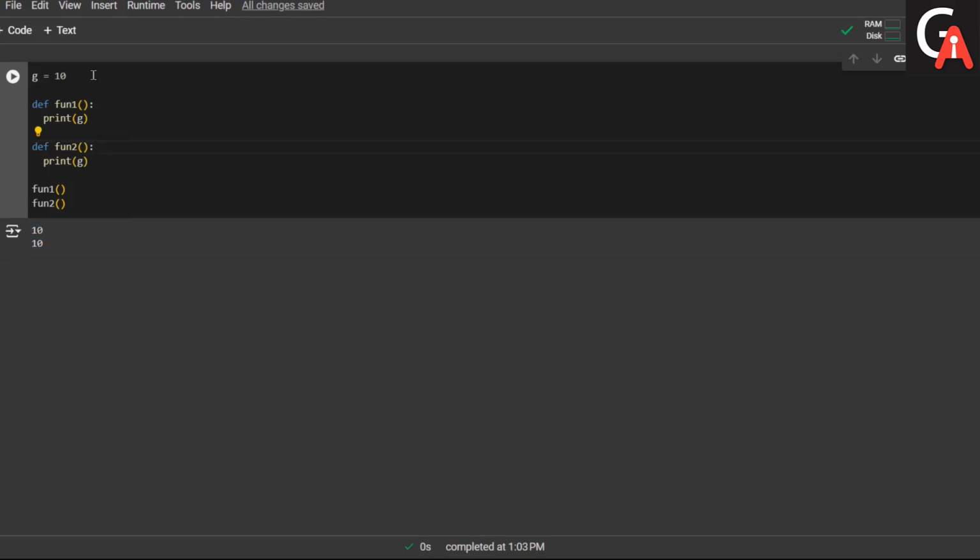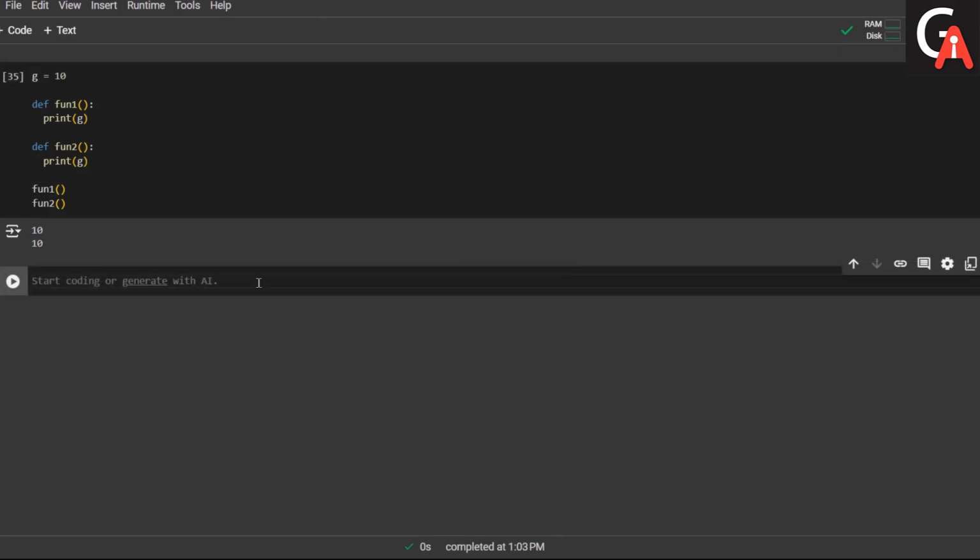What happened is that I defined one variable which is globally available for this function as well as this function. So this has a global scope. If I define any class after that, this variable will also be available to that class. So the variables which are declared outside of any function are termed global, and are available to any function we have. Clear?